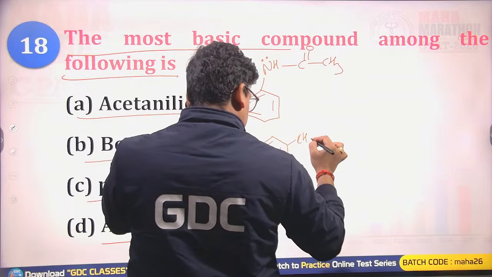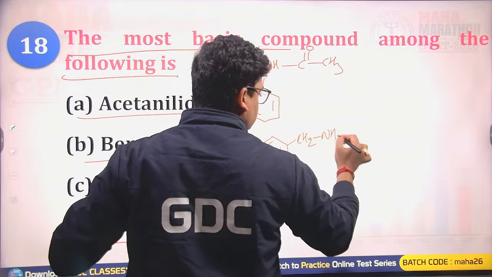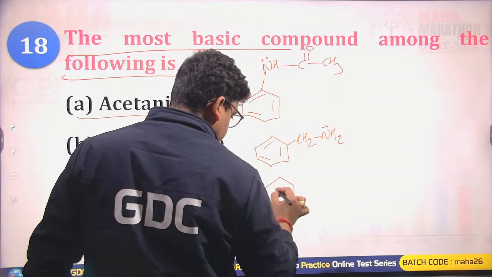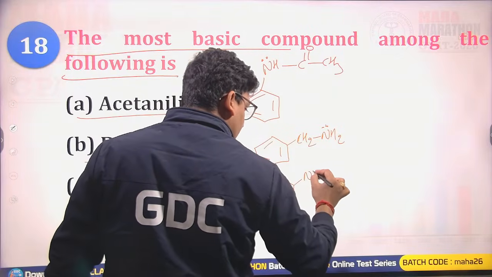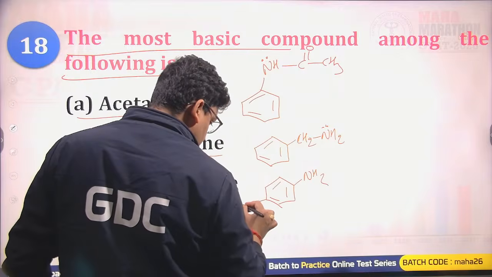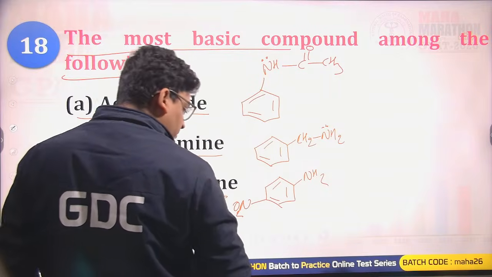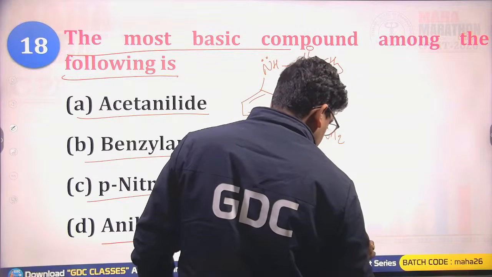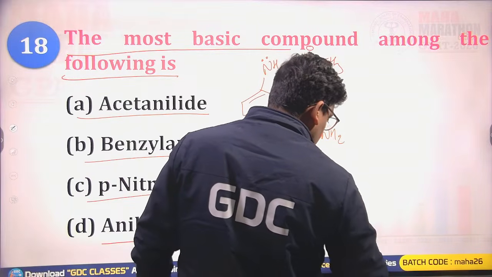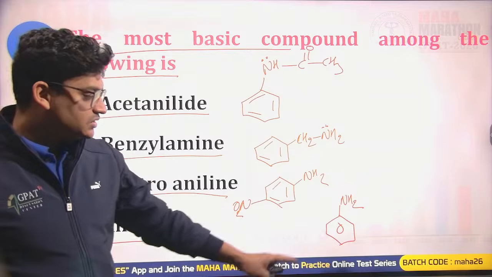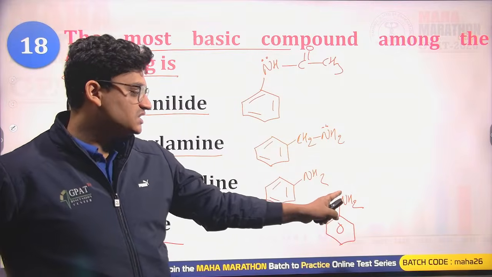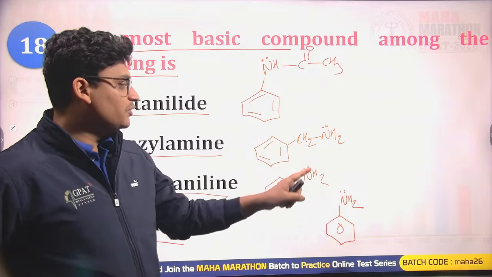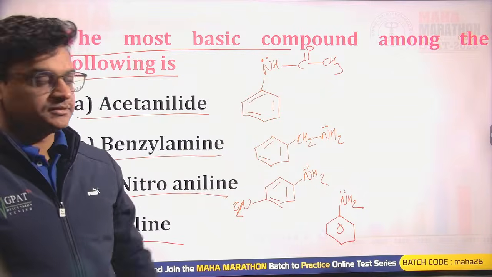Benzylamine, the best one, best base. Paranitroaniline, we are having aniline, and on the para position we are having the NO2 group, and just aniline. So no doubt these will be having basic nature due to the presence of a lone pair. So yes, they will be having the basic property.